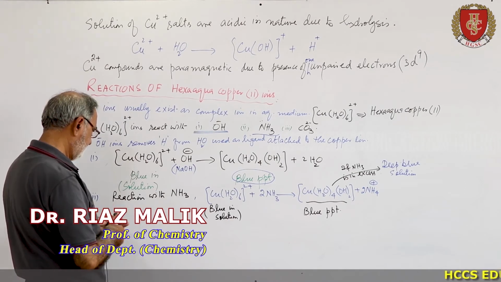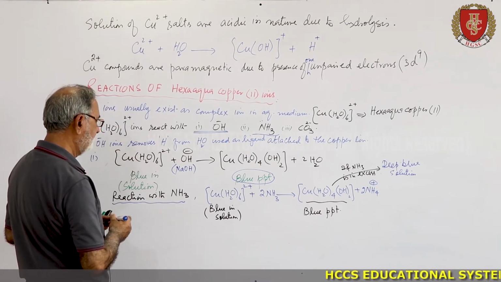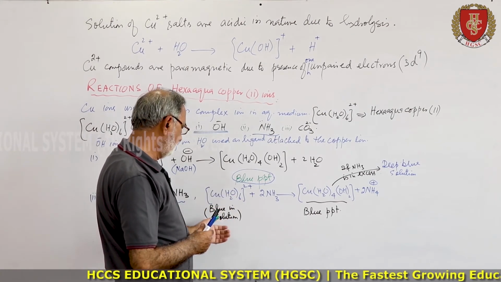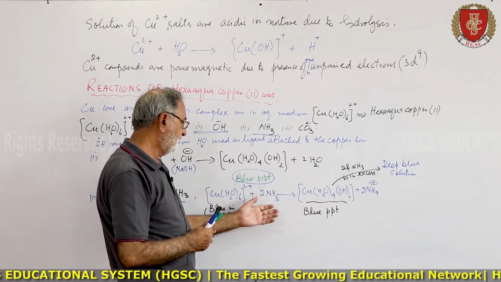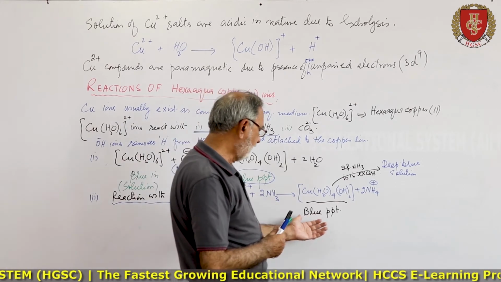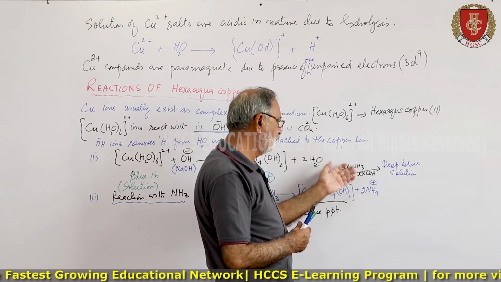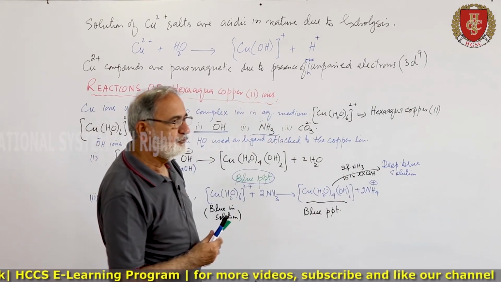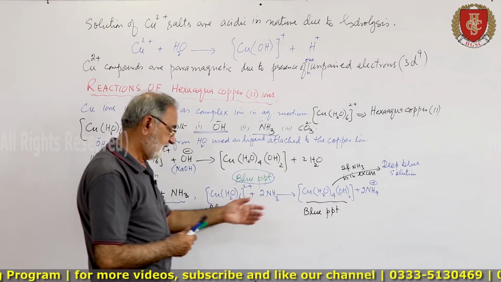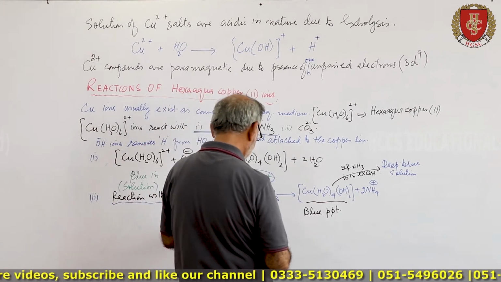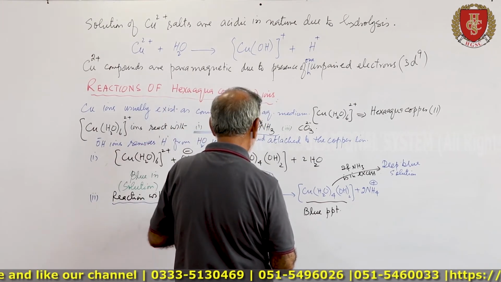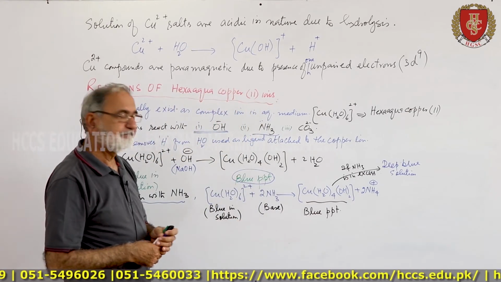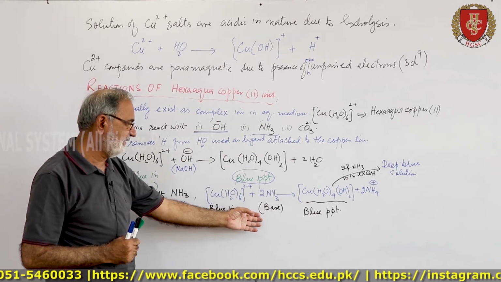Similarly, when we treat hexaaqua copper 2, which is blue in solution, with ammonia, it forms a blue precipitate. And if we use ammonia in excess, then we will have a deep blue solution. So what is happening here? Ammonia is behaving as a base, because ammonia can act both as a ligand and as a base.